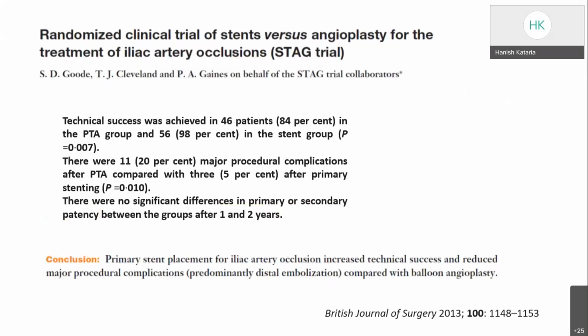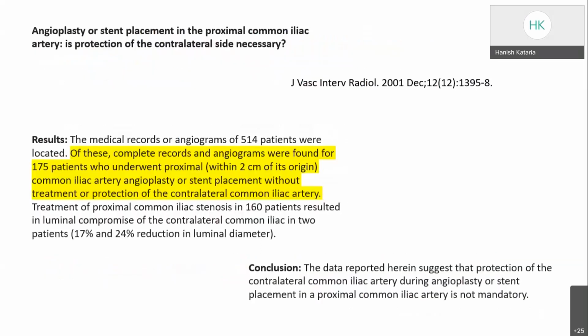Similarly, in the STAG trial, a randomized trial of primary stent placement versus PTA, there was no significant difference in primary or secondary patency at 2 years, but stent placement led to increased technical success and fewer procedural complications, predominantly distal embolization, compared with balloon angioplasty. So, according to this patency and the lower risk of embolization, stenting is preferred over angioplasty.